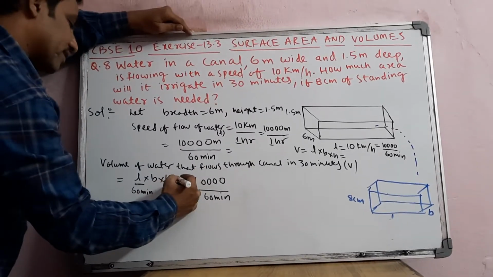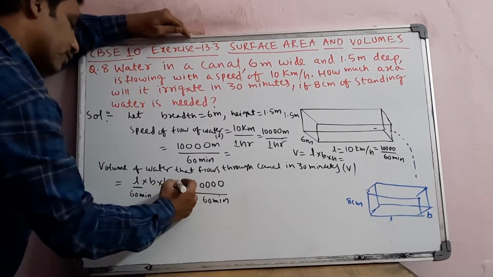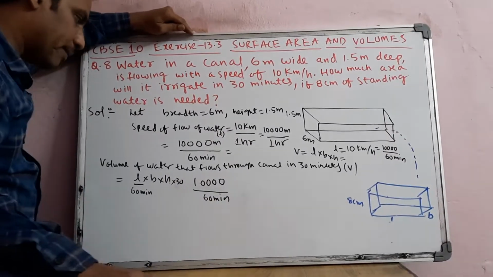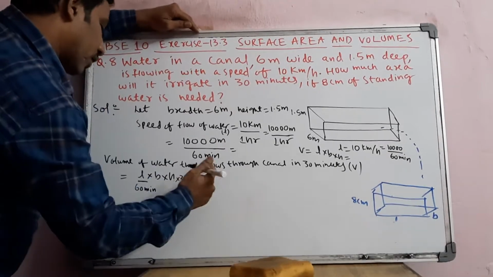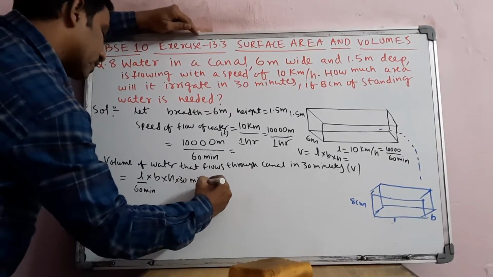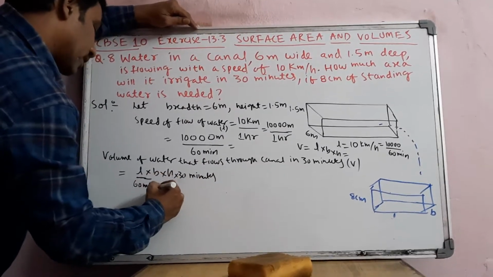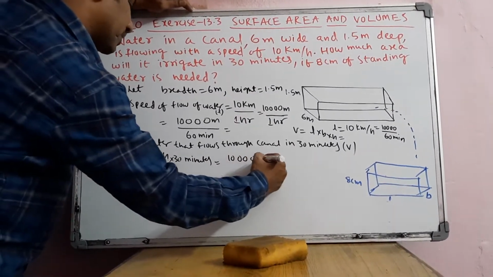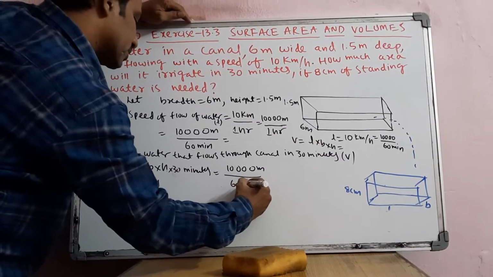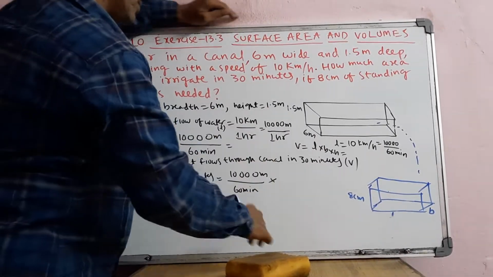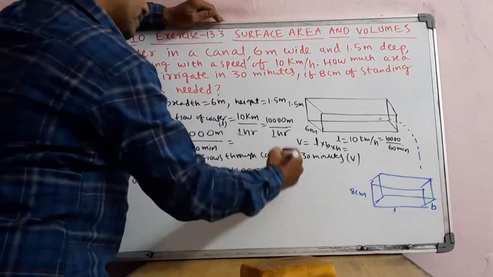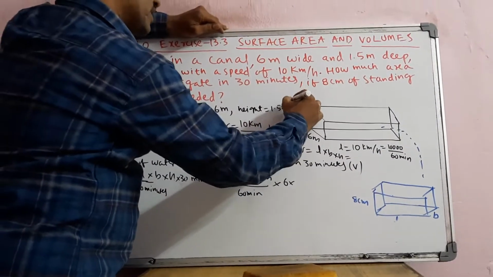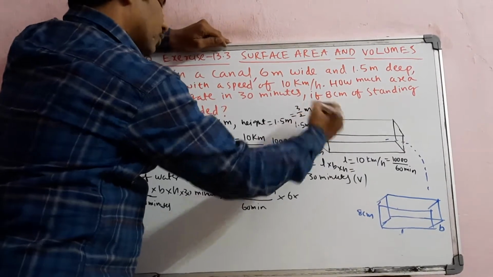So you can write like this, into 30 minutes. Okay, so into 30 minutes you can write 30 min, minute. Now it means that these time units are getting cancelled. L into, so now you can write like this, 10,000 meter by 60 minutes into B, breadth is 6 meters, height 1.5 meters, you can take it as 3 by 2 meters if you don't want decimals.